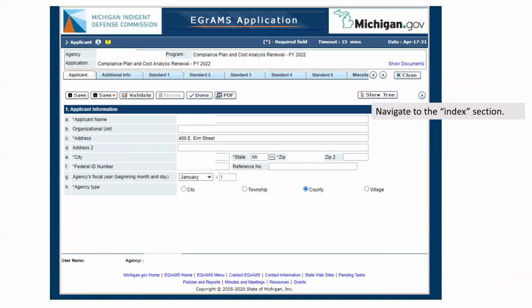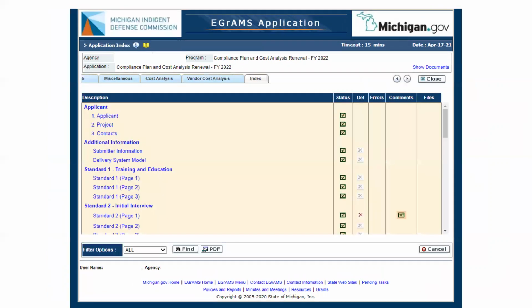The easiest way to see what further revisions are requested is to navigate to the index section using the arrow buttons along the EGrAMS ribbon. A quick note here, the comments are not displayed in EGrAMS for the initial revisions. This is only going to be applicable if you make corrections, resubmit, and the regional manager requests further detail between now and August 20th. Comments are displayed in a column on that index for you to review, and you can see the location information provided by the regional manager. Click on the little note and the information will be displayed.